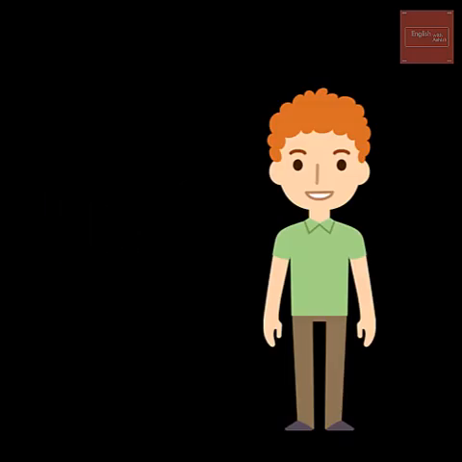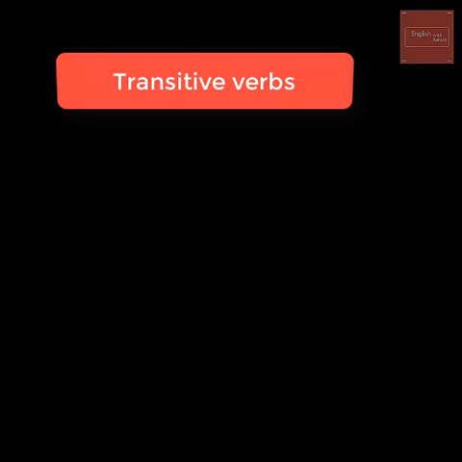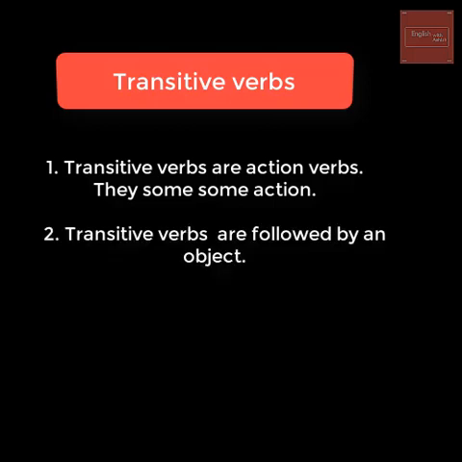And in this lesson, I'm going to talk about transitive and intransitive verbs. Let's begin with transitive verbs. So, when we talk about transitive verbs, there are two important things that we need to understand. Number one, they are action verbs. And number two, and the most important point, is they are always followed by an object.